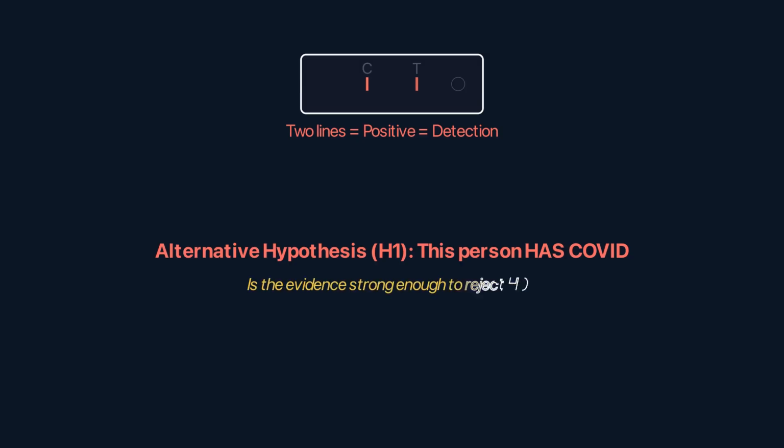The alternative hypothesis is the opposite claim. The person does have COVID. This is what the test is trying to detect. The entire test exists to ask one question: is the evidence strong enough to reject the null hypothesis in favor of the alternative? Two competing claims, one test, one verdict.